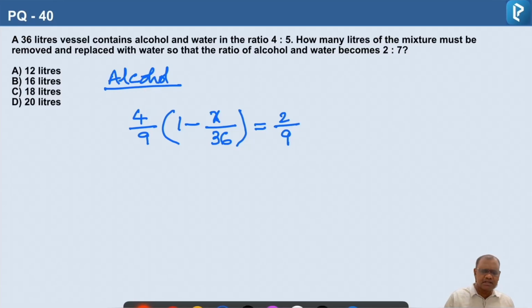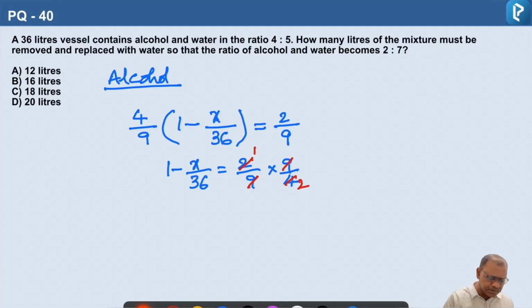Now simplify this. (1 minus x by 36) is equal to 2 by 9 into 9 by 4. 9 gets cancelled. Two ones are 2, two twos are 4. So that is 1 minus x by 36 is equal to 1 by 2. 1 minus 1 by 2 is equal to x by 36.